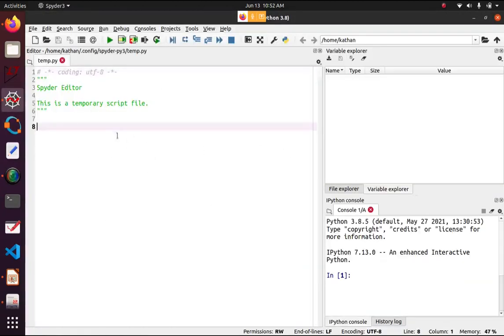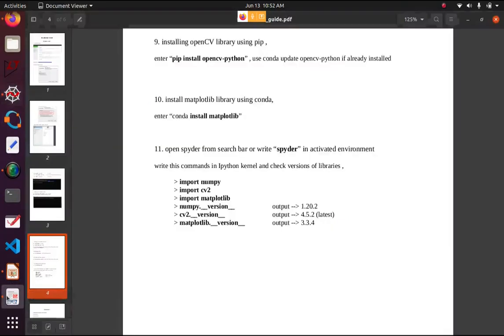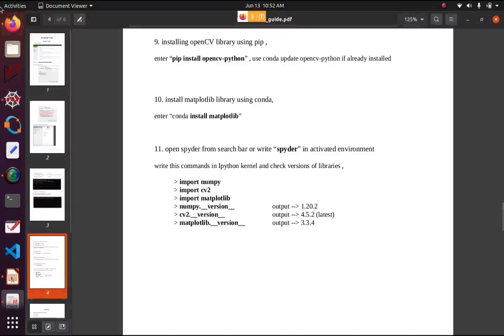Okay, you got some other version, Spyder 5. Just type here in the IPython console, import numpy, just like I have mentioned in this file.